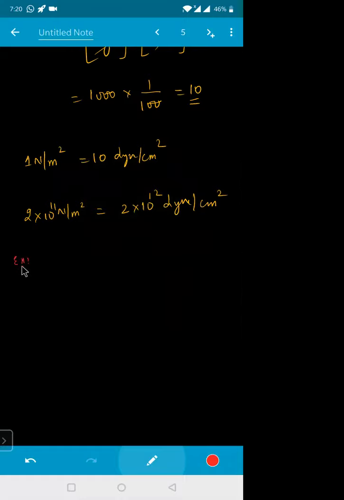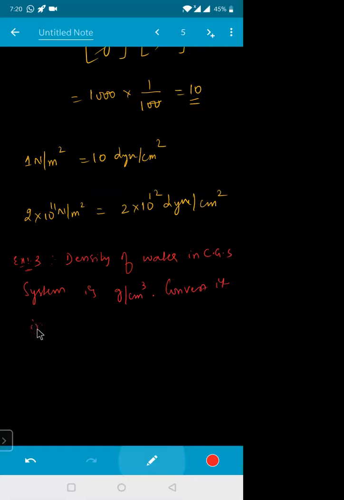Example number 3, so we'll get more clarity. These are very important. See here, if the density of water in the CGS system is gram per centimeter cube, convert it into the SI system or SI unit. So the CGS system is given, and I need to calculate the SI system.